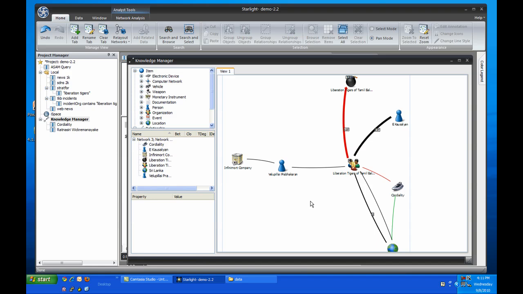The fact that a company has become involved in our chart is interesting. Since we have a bunch of data already loaded, let's use the power of the Knowledge Manager to further build out our network.